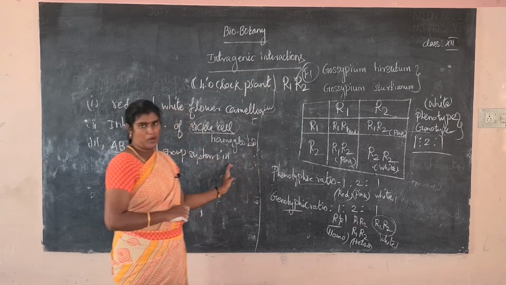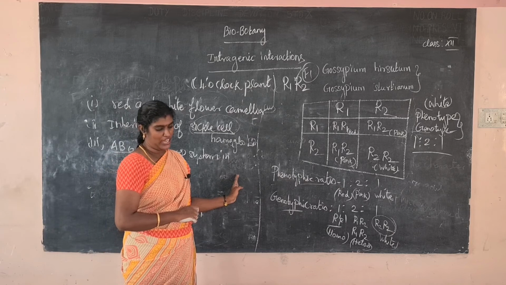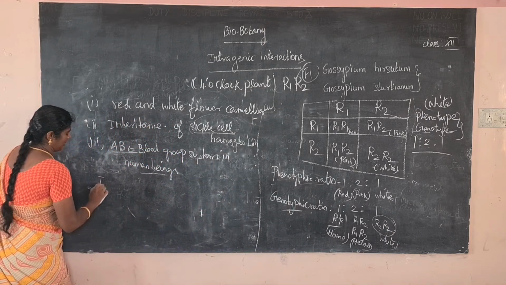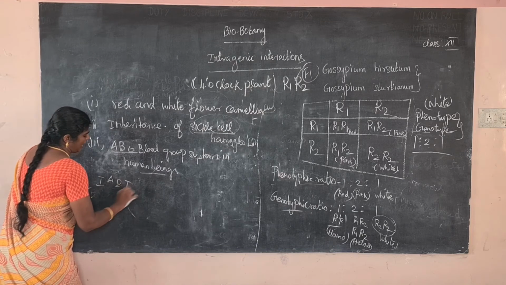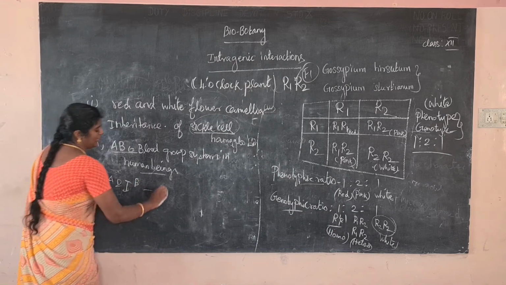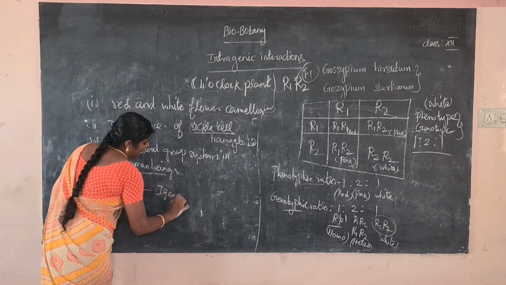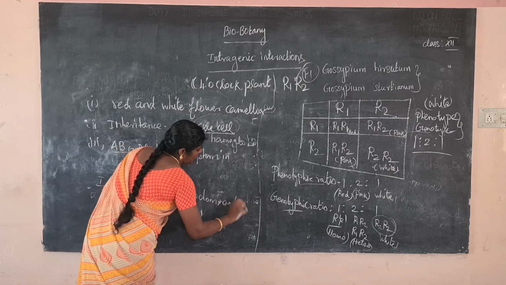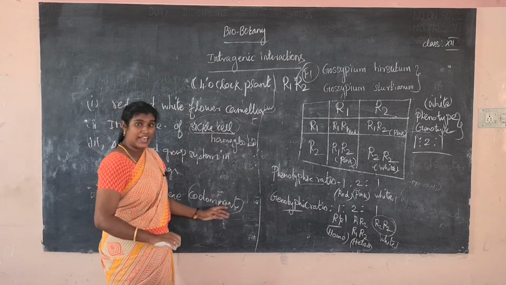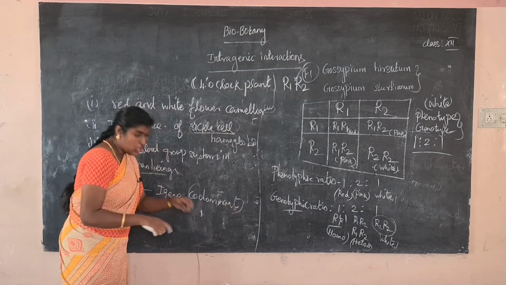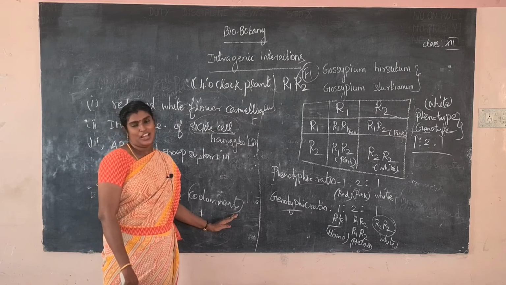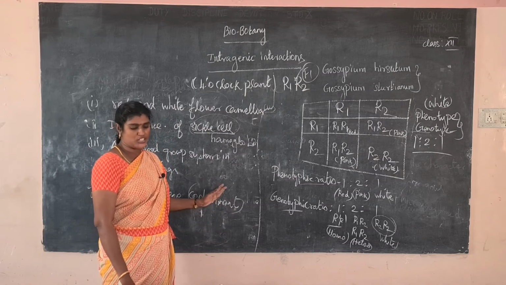In human beings, the IA and IB alleles of the I gene are codominant, meaning both of them express the character in the F1 generation. That is called codominance, which follows Mendel's law of segregation, as we saw earlier.